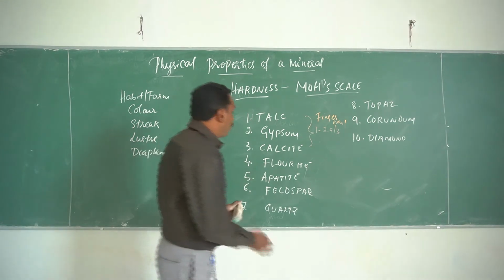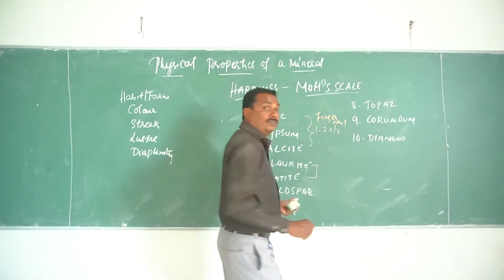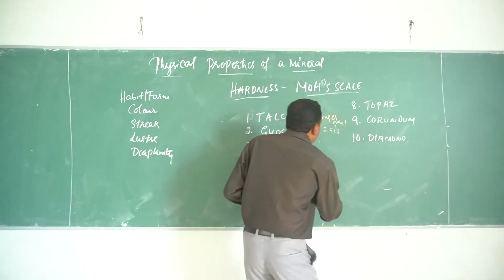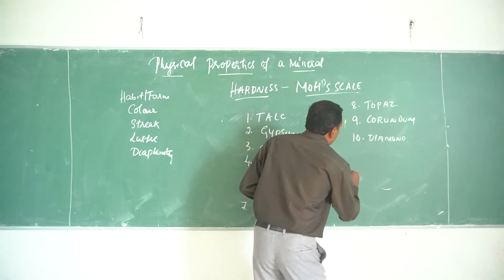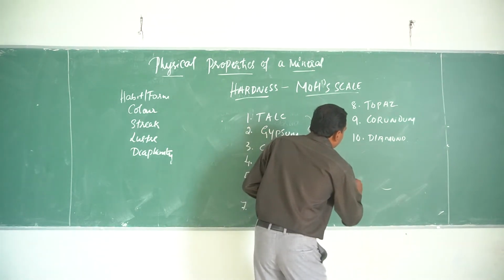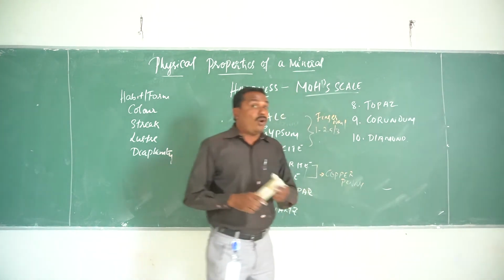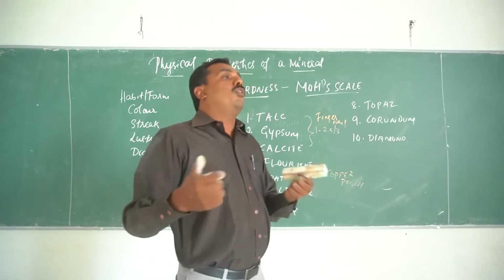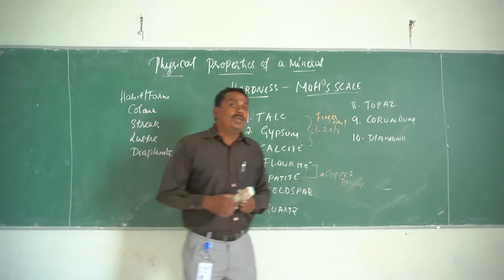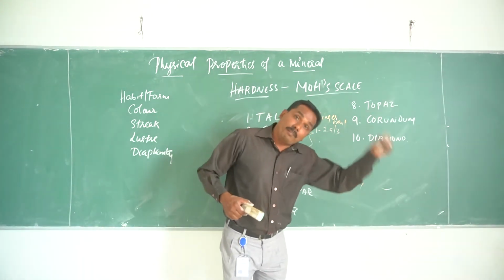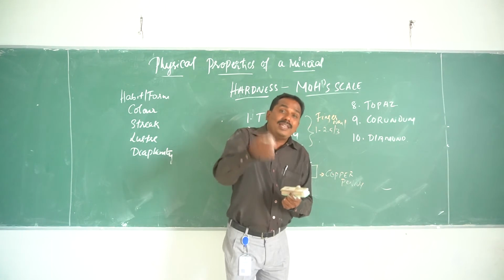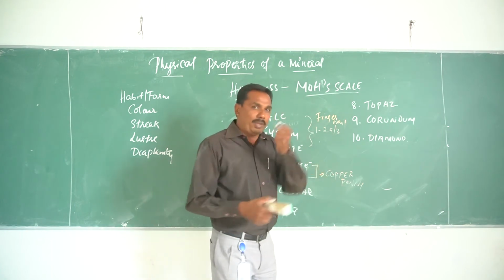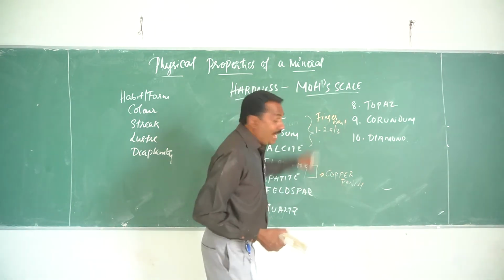If I come to fluorite or apatite, it can be scratched by a copper penny, or you can even scratch this with coins. If you go to Belur or Halebidu, where structures are carved, you can easily scratch them using coins or a finger. So the hardness is very low.